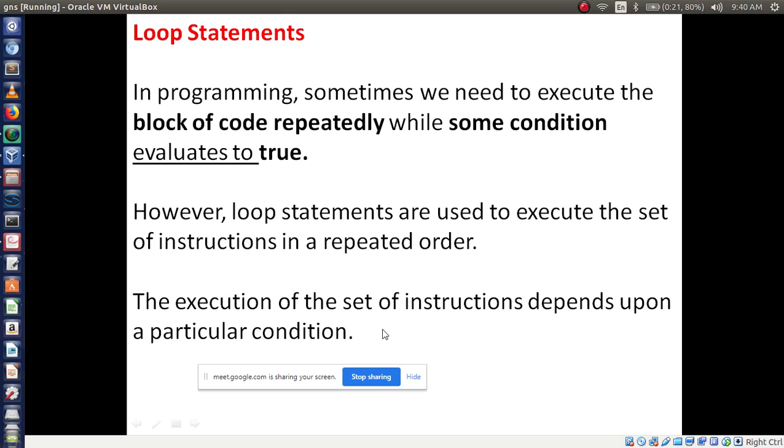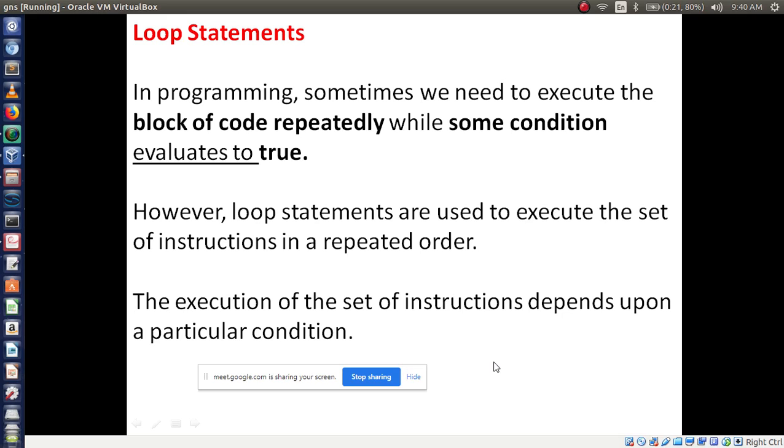Loop statements are used to execute a set of instructions in repeated order. The execution of the set of instructions depends upon a particular condition. So if you are executing a loop, there should be some condition, and based on that condition you execute the repeated statements.